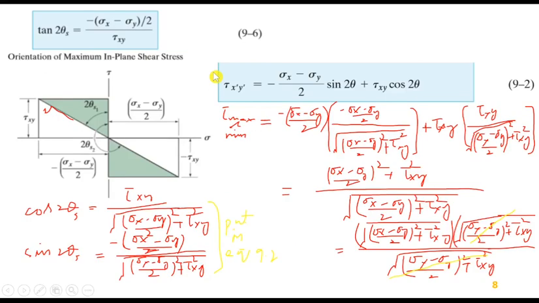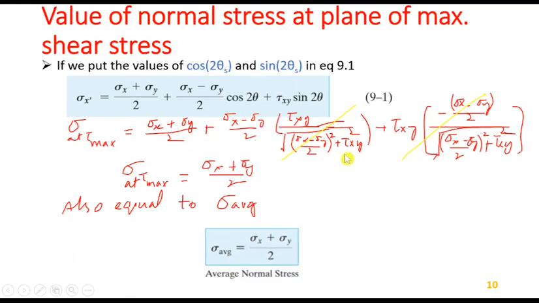We have calculated theta s, these two, cos 2 theta and sin 2 theta. We will put the values in 9.1. If you put them in 9.1, these terms will cancel out and this term will remain, which is also called sigma average. So sigma at tau max is equal to (sigma x plus sigma y)/2, or sigma average is equal to (sigma x plus sigma y)/2.